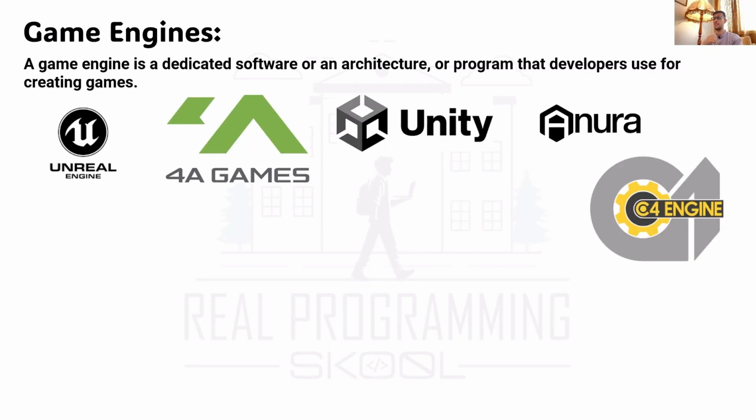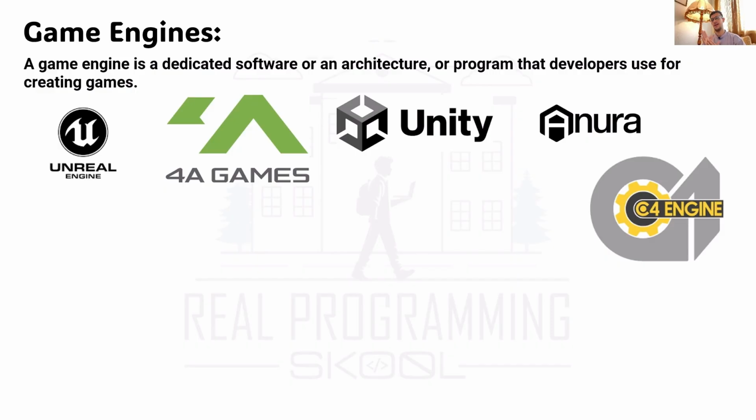Game engines. A game engine is dedicated software or architecture or program that developers use for creating games. You know that games, especially nowadays, have high performance graphics and need high performance and huge graphics, and one delay with the character when you play will make the game fail, and gamers don't like it, they will not buy it, and they will not use it.